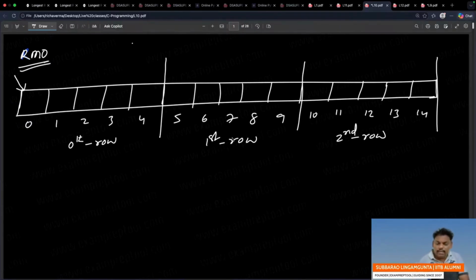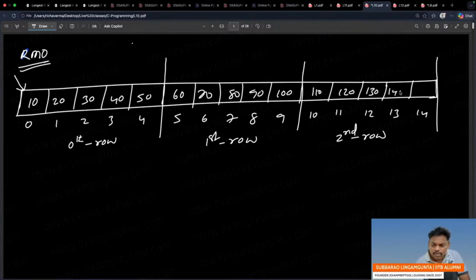Now, if you see the elements row by row: 10, 20, 30, 40, 50. So one row. Next one, 60, 70, 80, 90, 100. Next one, 110, 120, 130, 140, 150.